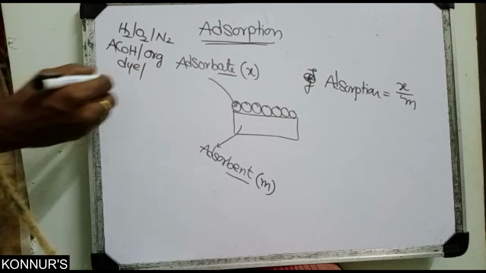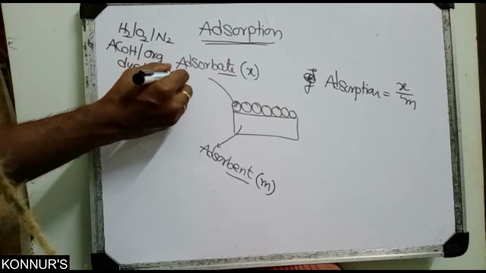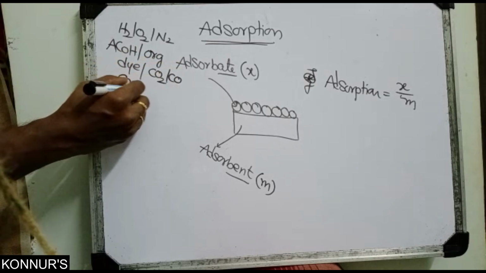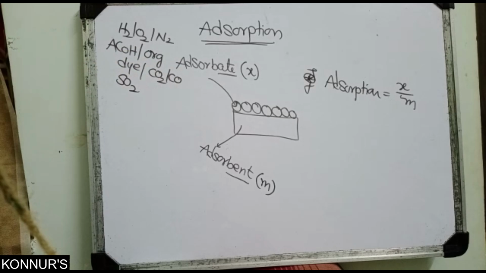Others are CO2, carbon monoxide, SO2. Mostly non-metallic substances and organic compounds can be adsorbates.